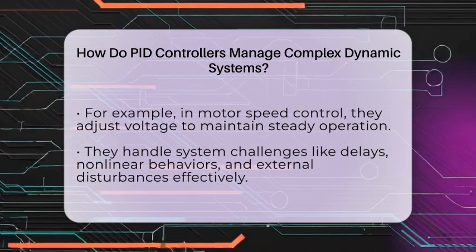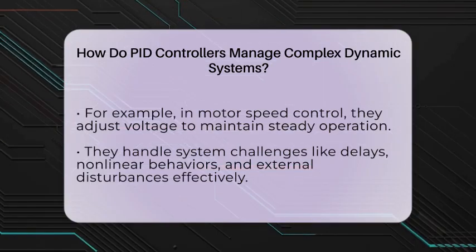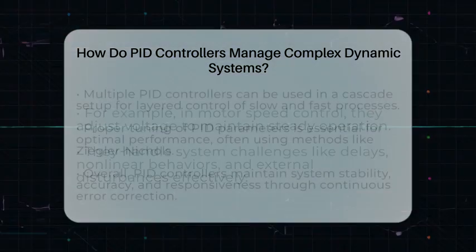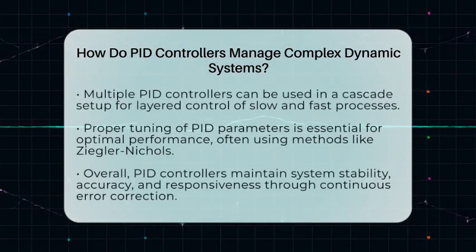Sometimes, multiple PID controllers are used in a cascade setup. An outer controller manages a slower process, setting the target for an inner controller that handles faster changes. This layered approach improves control precision and response times.